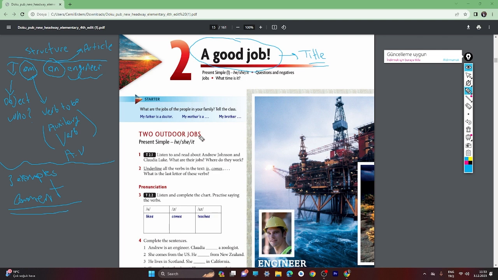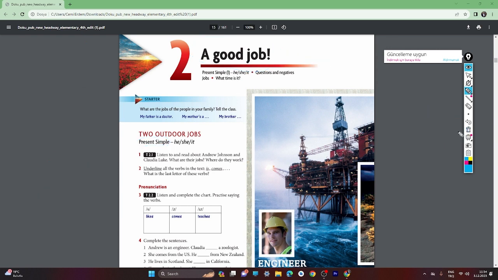Now we are going to study present simple tense, which is very important because when we talk about general things, we always use present simple tense. Let me erase these here if you took notes, because I'm going to explain when we use present simple tense.